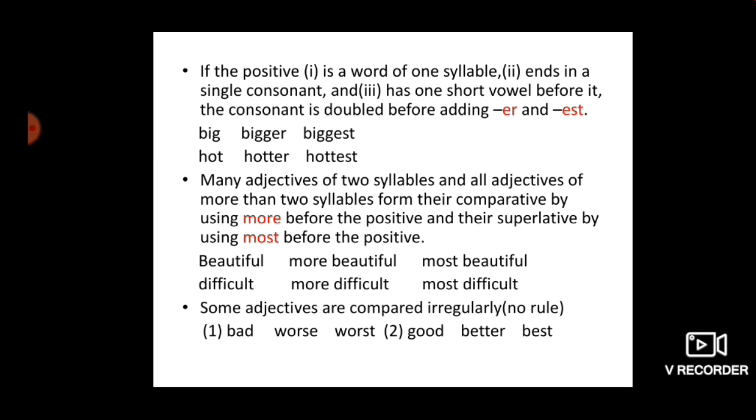Some adjectives are compared irregularly. That means there are no rules for that. Like bad, it's a positive. Then worse, comparative, and worst, that's the superlative degree. Good is a positive. Then better, comparative, and best is the superlative degree. So there is no such rule. You can see that all three words, three degrees, are different from each other.